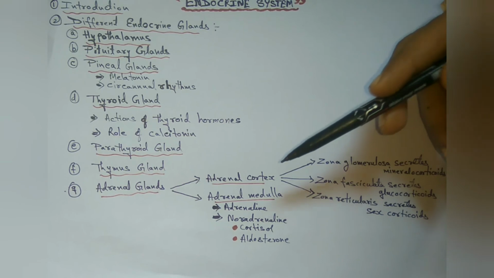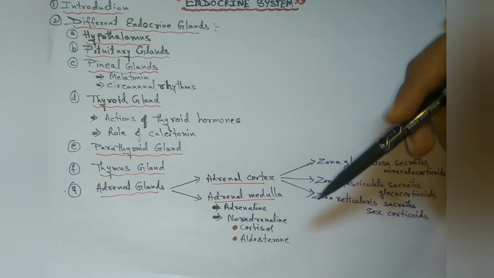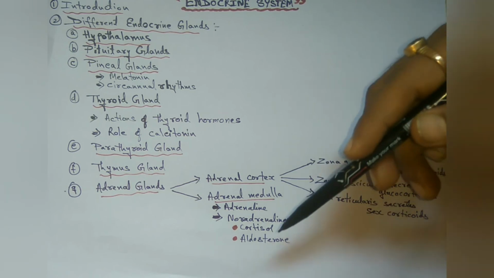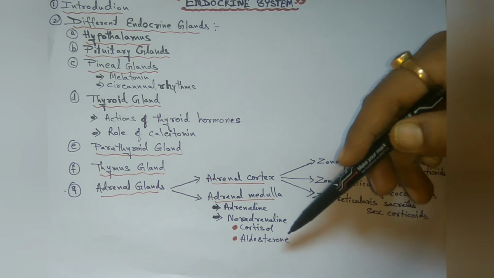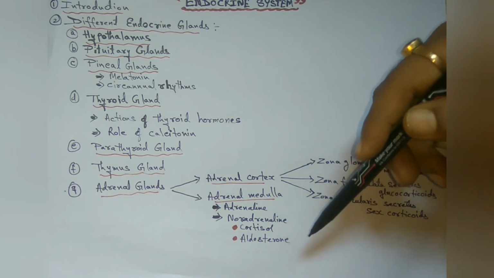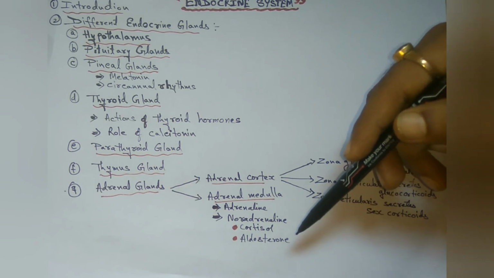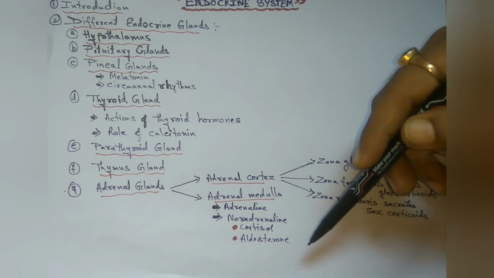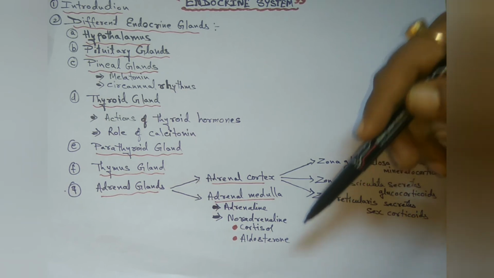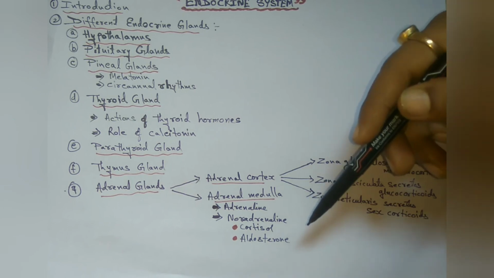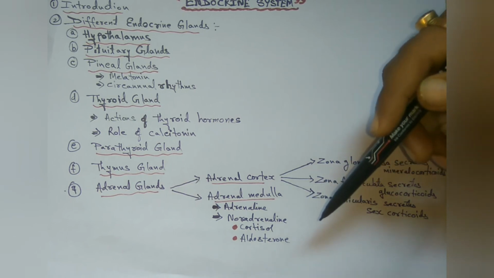Next, noradrenaline. More or less it resembles adrenaline in its biological effects, except that it operates during the normal state and exercise. Cortisol. Cortisol raises the level of glucose in the blood by stimulating the liver to produce glucose from stored non-carbohydrate sources such as protein and lipids, and to release it into the blood. Cortisol reduces swelling by inhibiting the immune system.